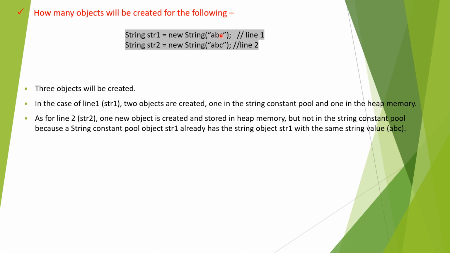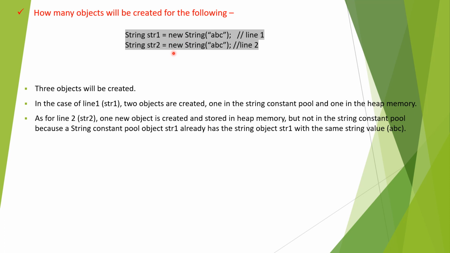Before line 1 we do not have anything, so it will go and check, and in the string constant pool there is no value abc, so it is created in the string constant pool, and in the heap memory one more is created. This way, for line 1 two objects are created. And in line 2, for str2, one object is created newly in the heap memory.